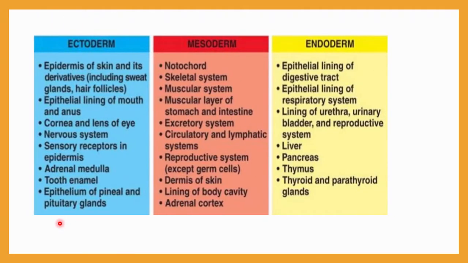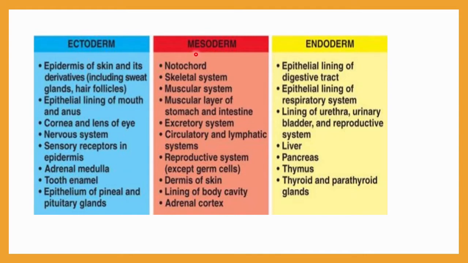Here you can see the list of organs formed from each layer. The ectoderm is responsible for these organs, the mesoderm for these, and the endoderm for those listed here. You must be very clear about which germ layer is responsible for which type of organogenesis. From the ectoderm: skin, epithelial lining of the mouth and anus, cornea, lens of the eye, nervous system, sensory receptors, adrenal medulla, tooth enamel, epithelium, and the pineal and pituitary glands. These are all very important structures formed from the ectoderm.